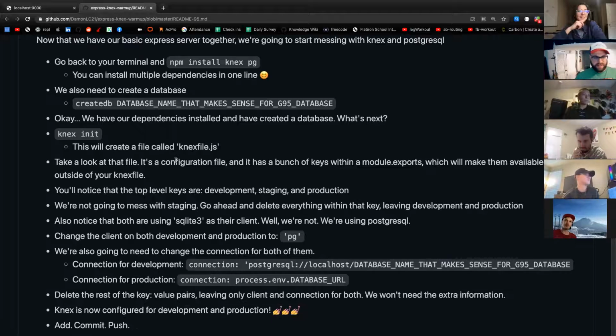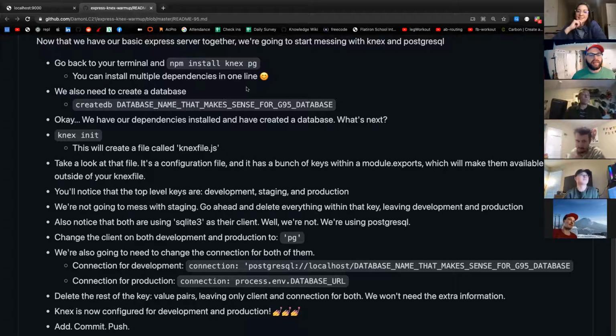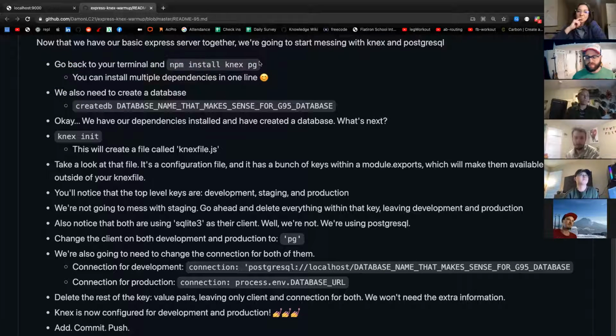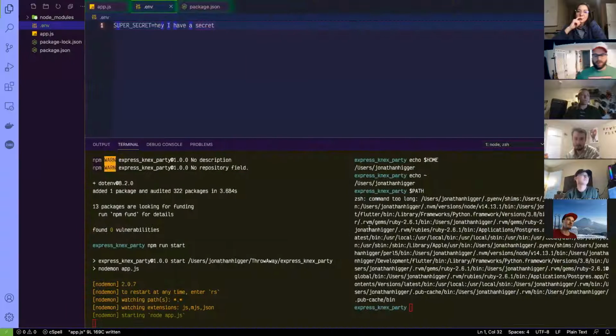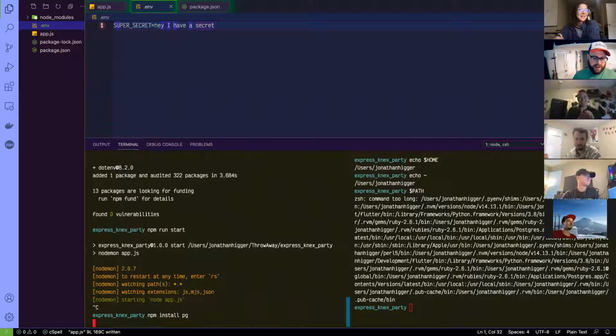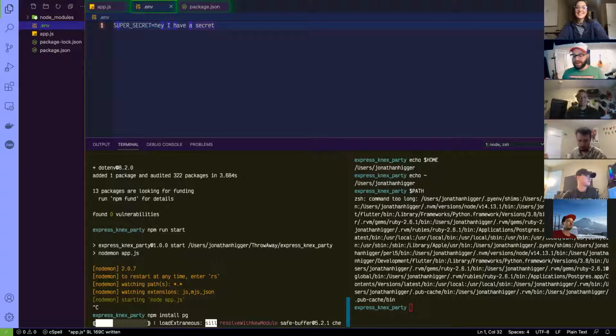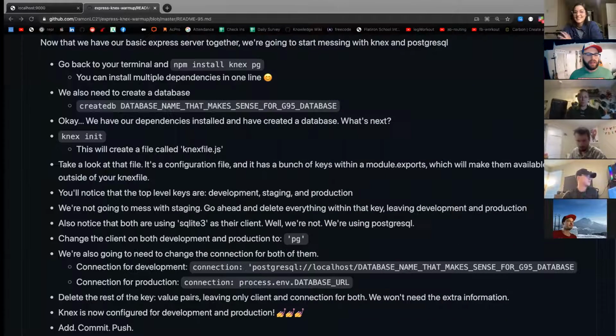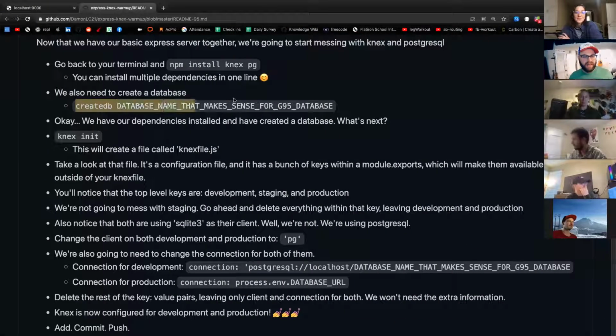All right, nice. So anyways, we need to create a database. So first we have to install Knex. Oh, and PG. So can anyone guess what PG stands for? Anyone got an idea? Postgres. npm install PG. We already installed Knex because I guessed Knex, but I didn't know that we would need the PG. And it looks like these things are commands that we're going to need.